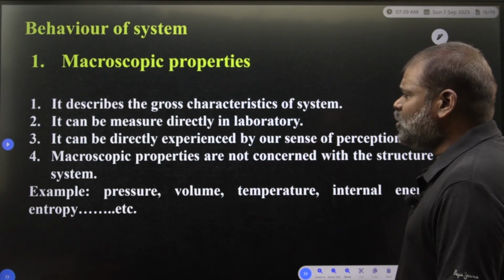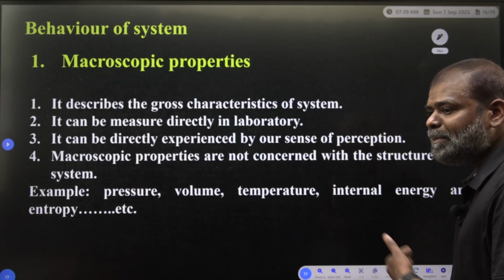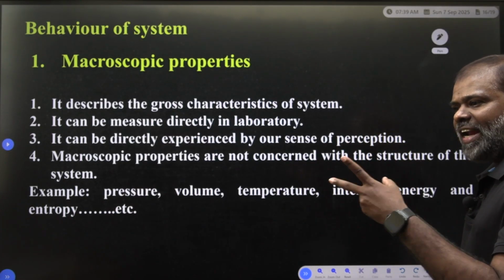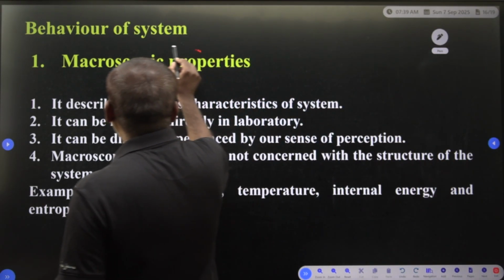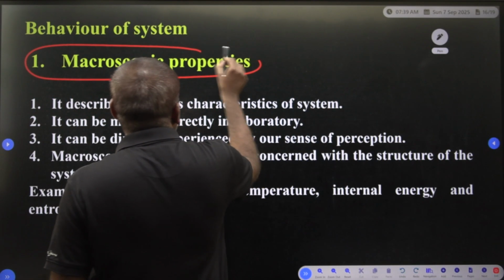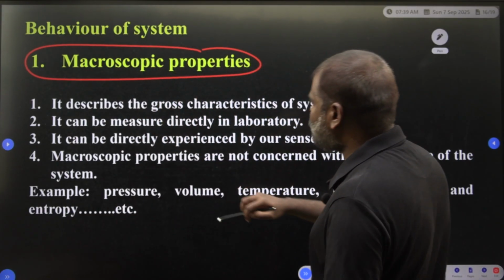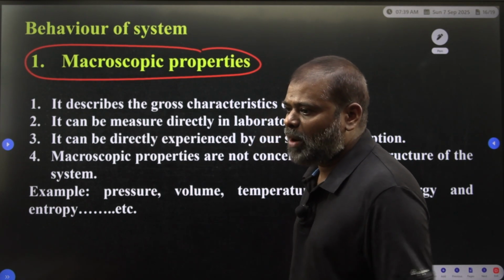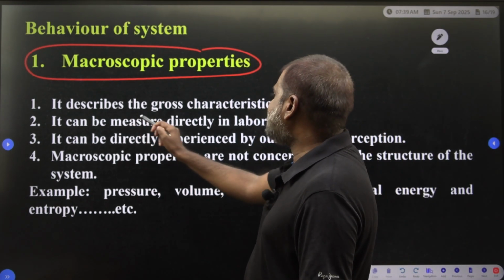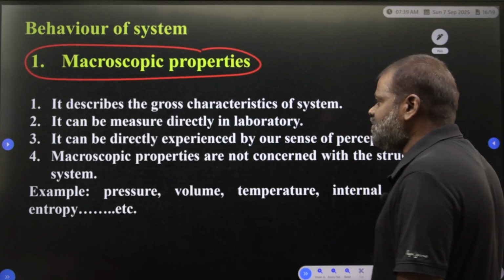Now you are able to see the two major things, the behavior of the system. Two varieties of behavior of systems are there. One is macroscopic behavioral properties, another is microscopic behavioral properties. What are the macroscopic properties? They describe the gross characteristics of the system.